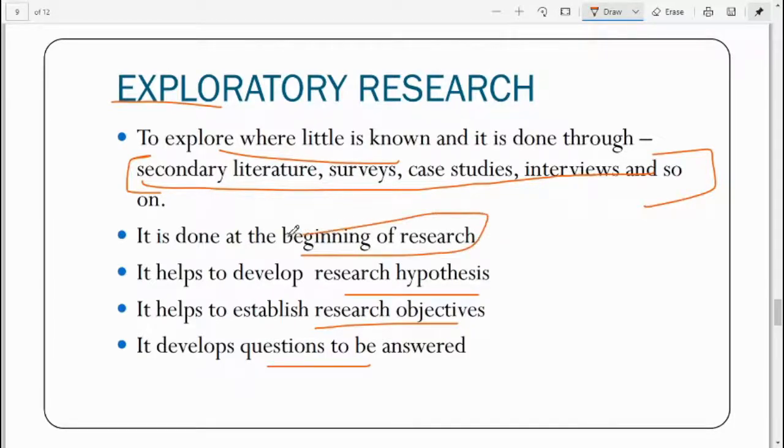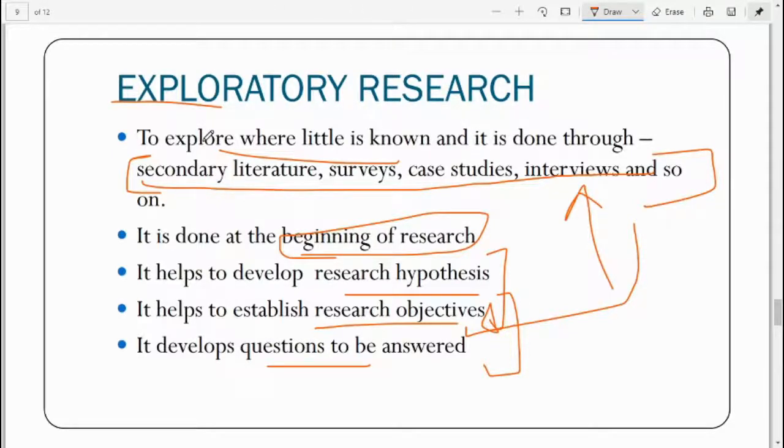This exploratory research is the foundation stone of every research, because it is done at the beginning of research. Whatever research you want to carry out, you have to know the details, or gather all the previous data that has been worked on. You have to read all the secondary literature, review all the analytical work, whatever has been done on that particular topic. After doing that, only then can you develop your hypothesis, your research problem, and establish your research objective.